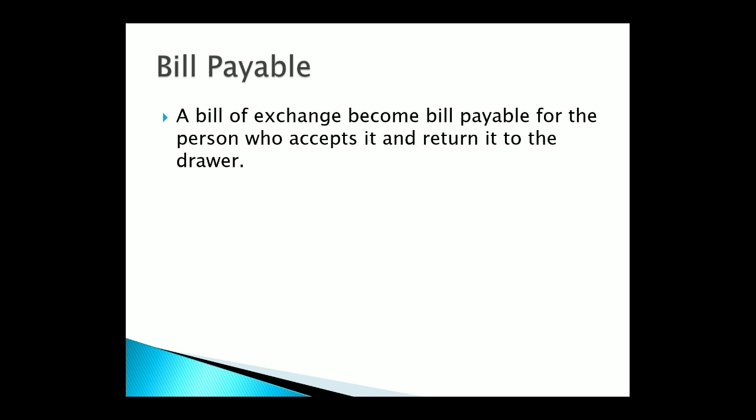So we can say a bill of exchange becomes bills payable for the person who accepts it. The acceptance is done by the shopkeeper, who has signed the bill and written that he will pay after 15 days. So for the shopkeeper that particular bill is bills payable, okay students.